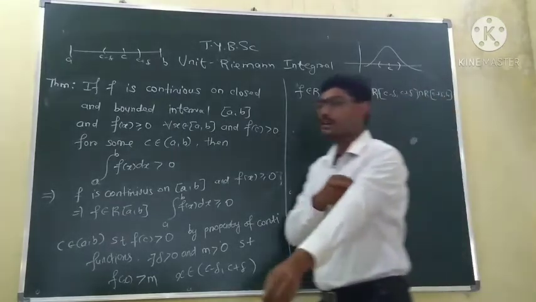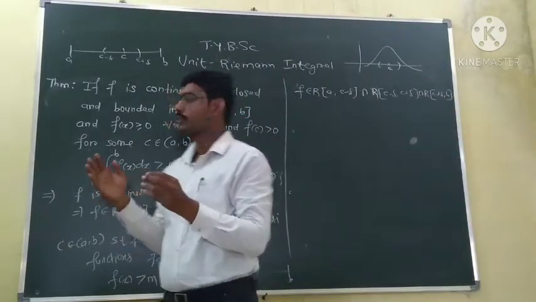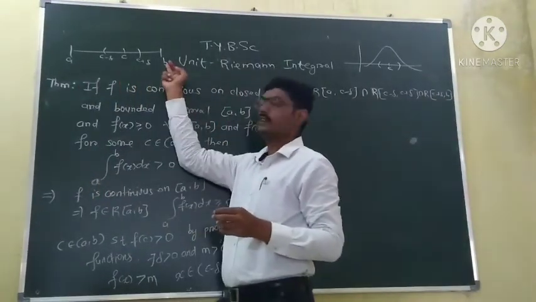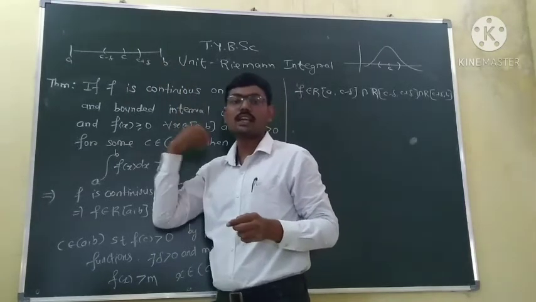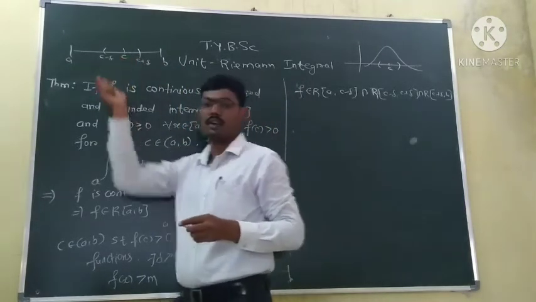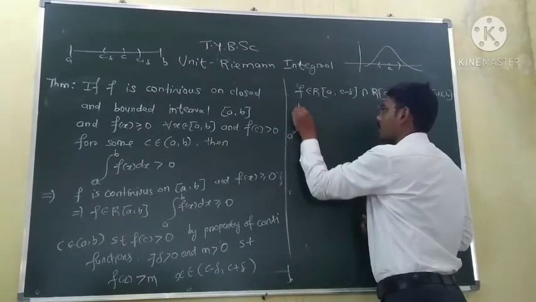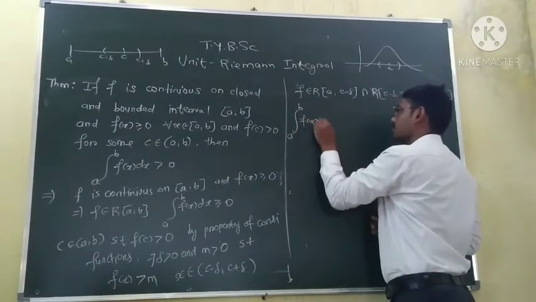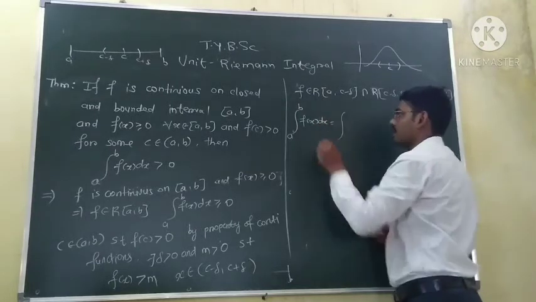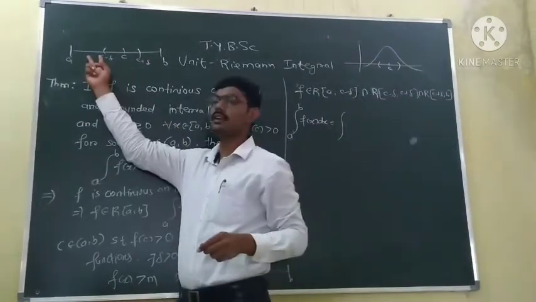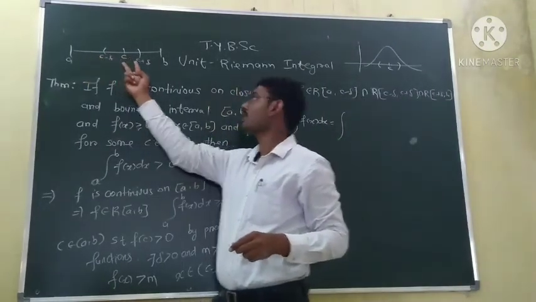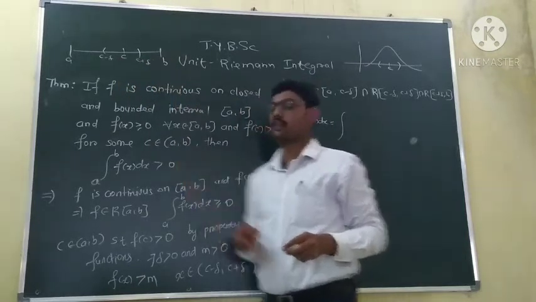And the Riemann integration of the function over the whole interval is equal to the addition of the integrations over each subinterval. That is, the Riemann integration of the function from a to b is equal to the integration over the first subinterval, plus the integration over the second subinterval, plus the integration over the last subinterval.